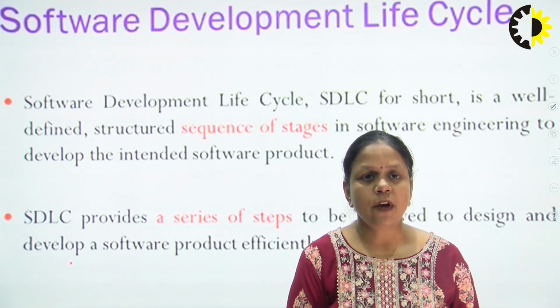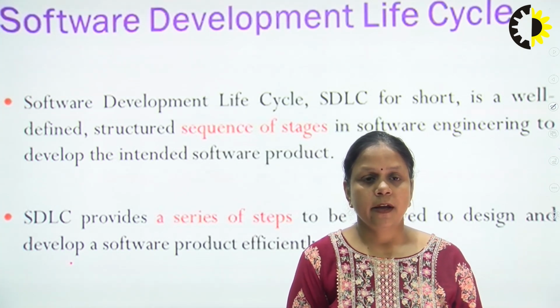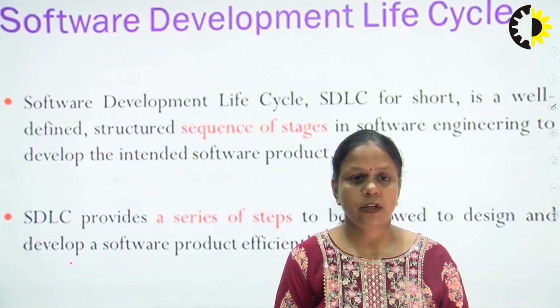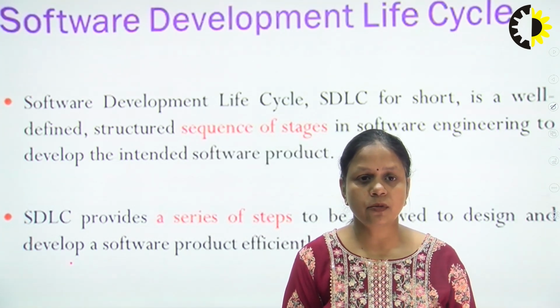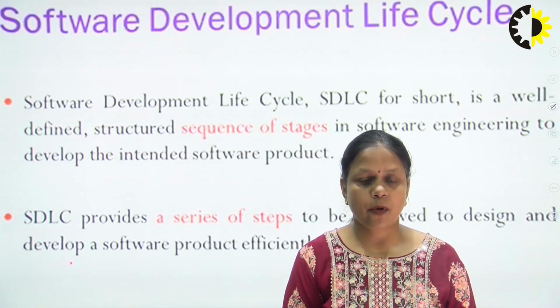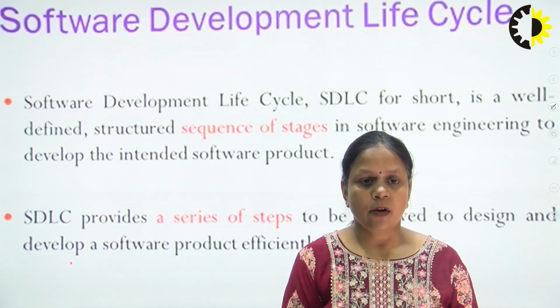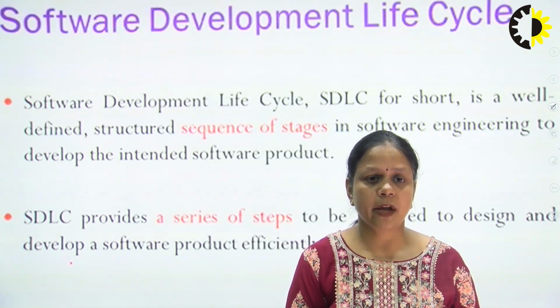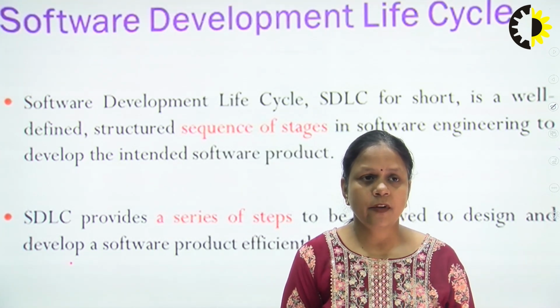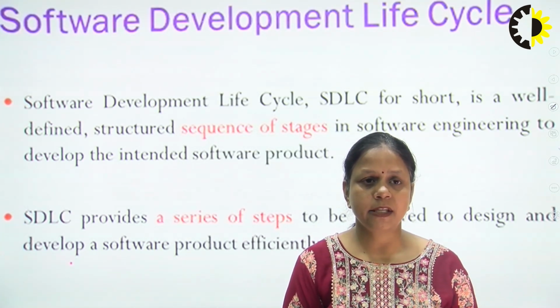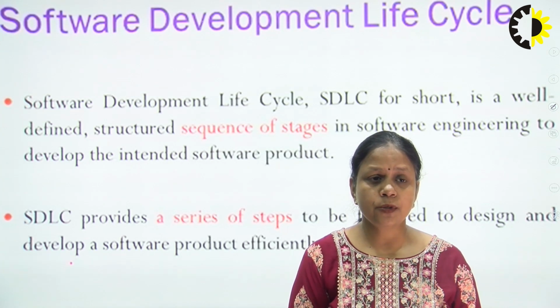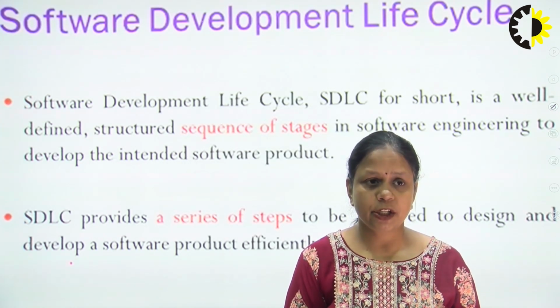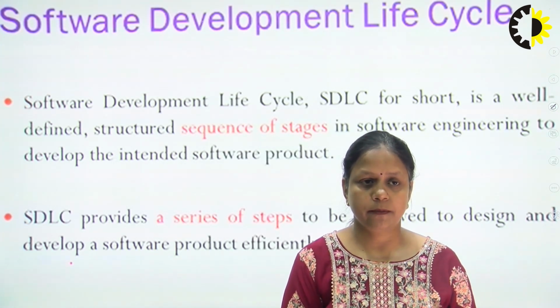Okay, first one is the software development life cycle. What is the meaning of software development life cycle? In software engineering, we develop some models to complete our project properly, within cost and on time. That's why we require different types of models. And the software development life cycle is a basic model which shows the main stages of software development.